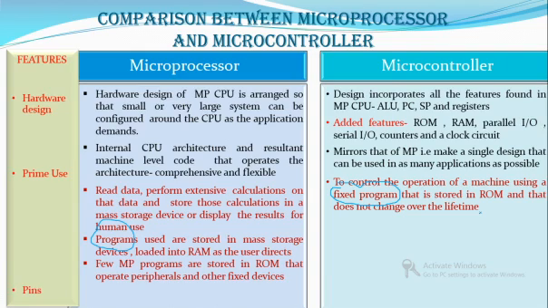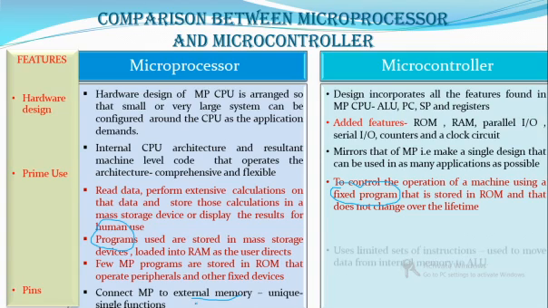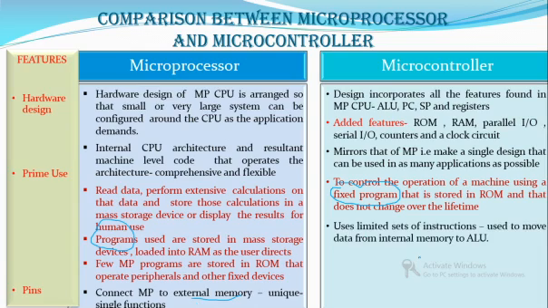Now if you check the pins, more number of pins will be there in a microprocessor, because the microprocessor always has to connect with what? With the external memory. So all of them will be having a specific unique function, while in the case of microcontroller, it is used to move the data from internal memory.